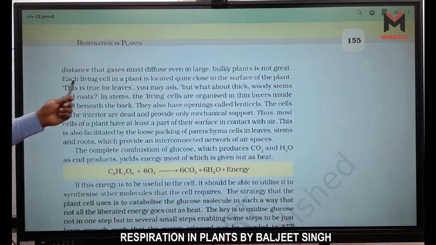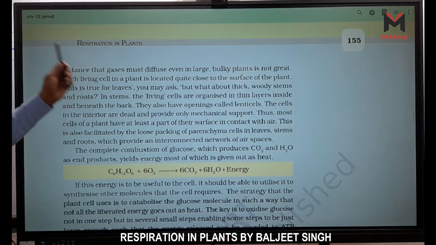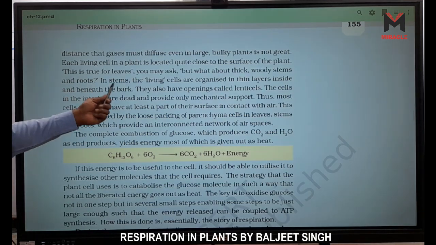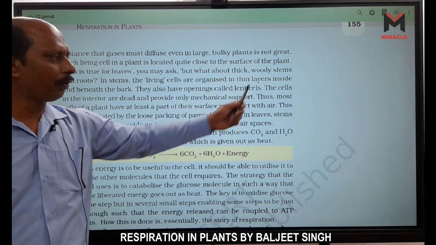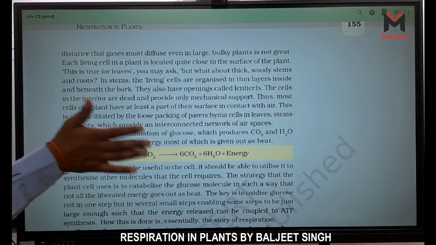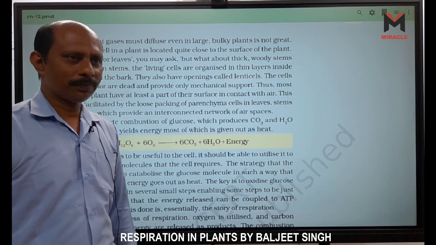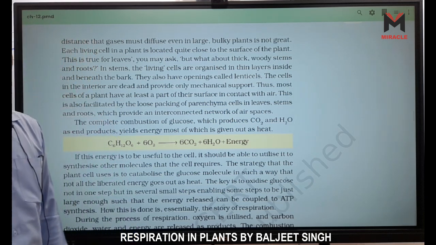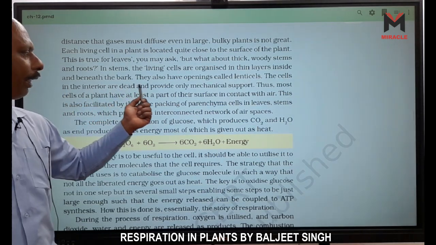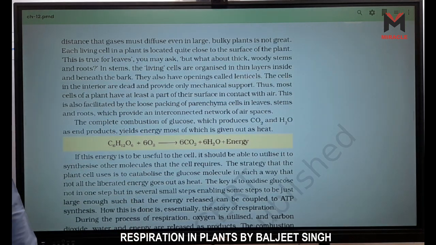It is given, each living cell in a plant is located quite close to the surface of the plant. This is true for leaves also. You may ask, but what about the thick woody stems and roots? In stem, the living cells are organized in a thin layer inside and beneath the bark. Beneath the bark, living cells are there. But then after that we have wood, and wood is dead, right? They also have openings called lenticels. So these cells get oxygen from lenticels. The cells in the interior are dead and provide only mechanical support. This wood is made up of dead cells. They need not any oxygen.